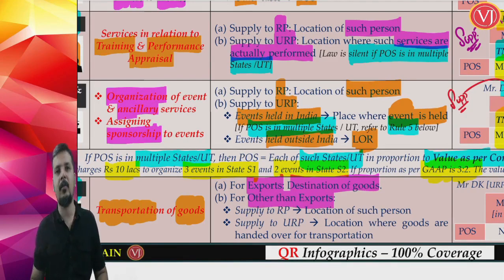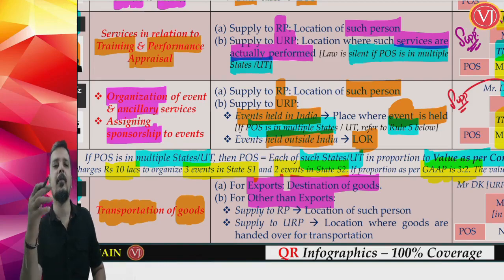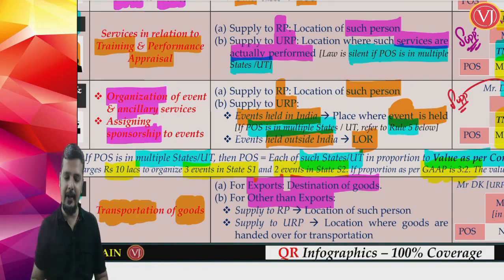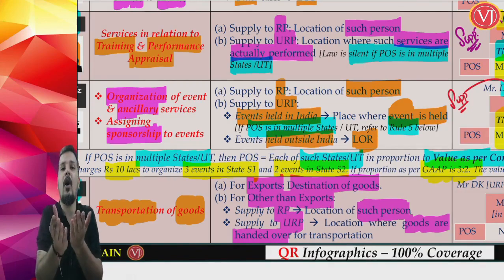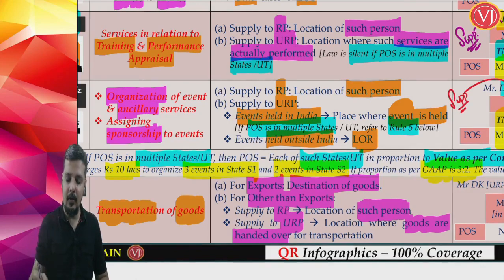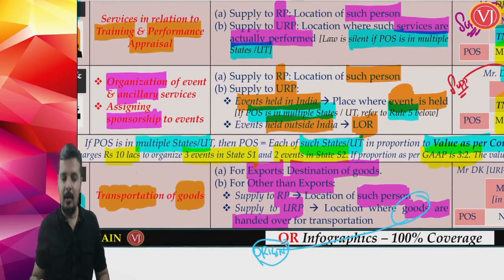For transportation of goods resulting in exports, the place of supply for transportation services is the destination of goods. For transportation of goods not for export, that is within India, if the supply is to a registered person, it is the location of such registered recipient. If the supply is to an unregistered person, then very important point: the place of supply is where the goods are handed over for transportation, the origin. The entire focus is on origin.